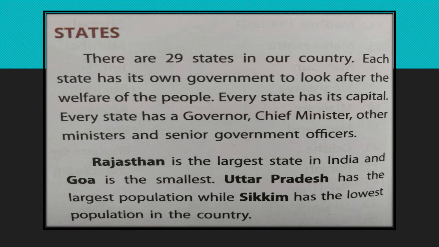Rajasthan is the largest state in India and Goa is the smallest. Uttar Pradesh has the largest population while Sikkim has the lowest population in the country. So these are some facts which you will learn by heart. You have to remember these facts.